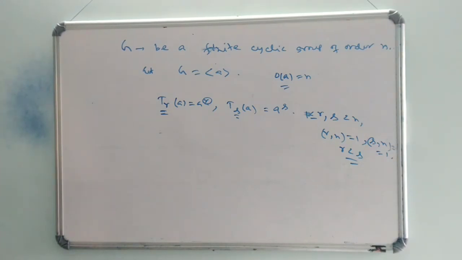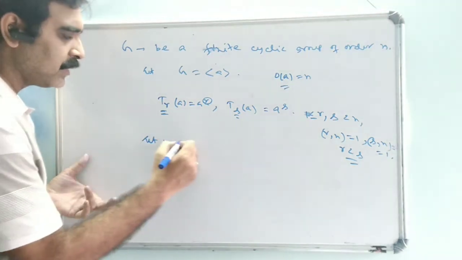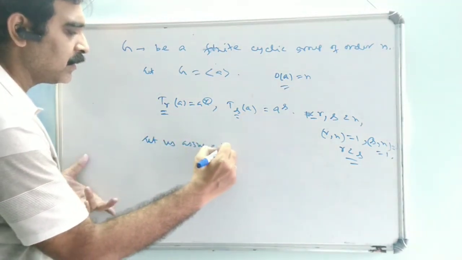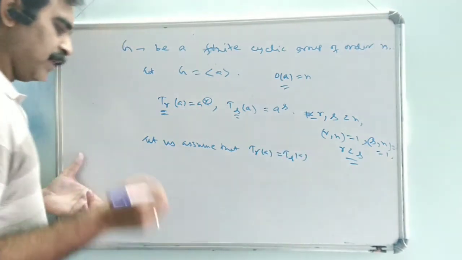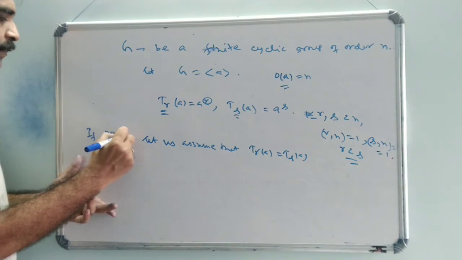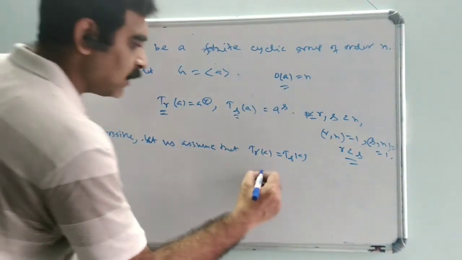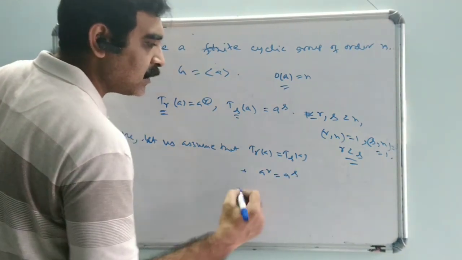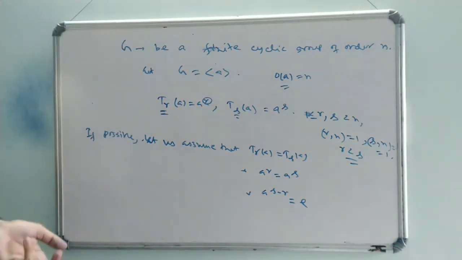Now, if possible, let us assume that T_r(a) equals T_s(a), that is, a to the power r equals a to the power s, that is, a to the power s minus r equals e.